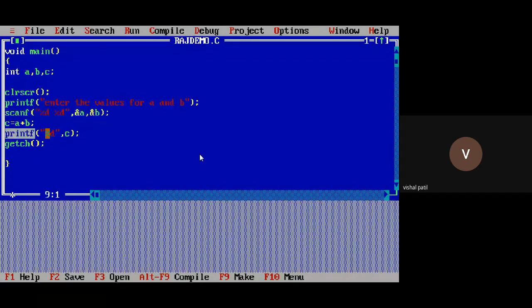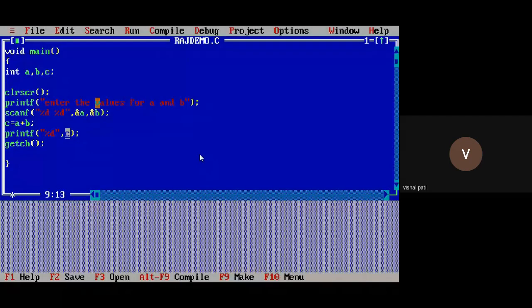Just like your printf. In printf also we use a format specifier in double quotes, but there I just want to display the value of C. That's why only one format specifier. But here in scanf I want to take input for two variables A and B. That's why two format specifiers, %d %d. And just remember the difference between the scanf and printf function. We never give ampersand here. Don't make this mistake.